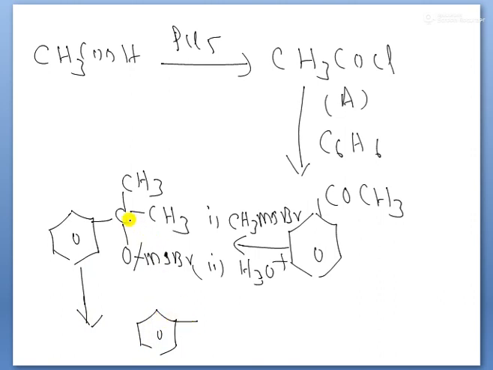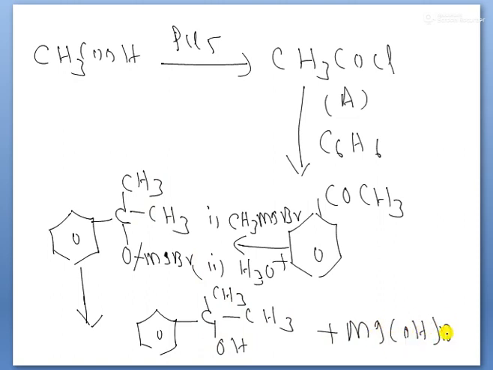Here, in this group, how many methyl groups are there? The carbon is surrounded by 2 methyl groups, CH3 and CH3. What happened here? It was converted into OH, and the byproduct magnesium hydroxy bromide is formed, children. So this is CH3 taken twice, C and OH.